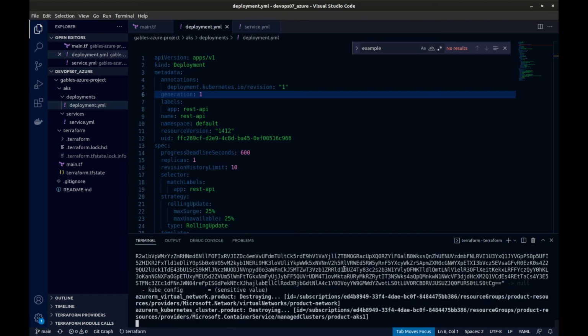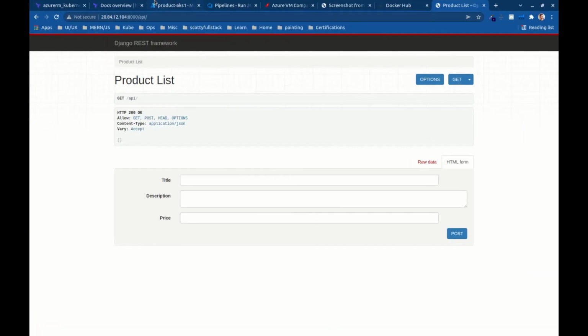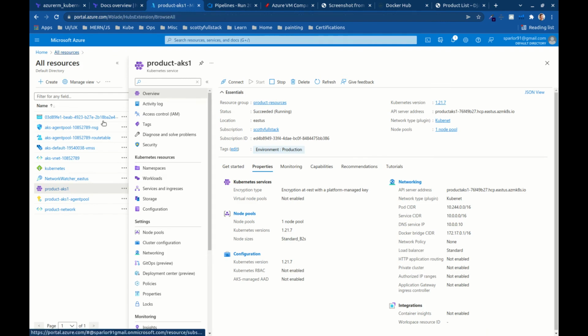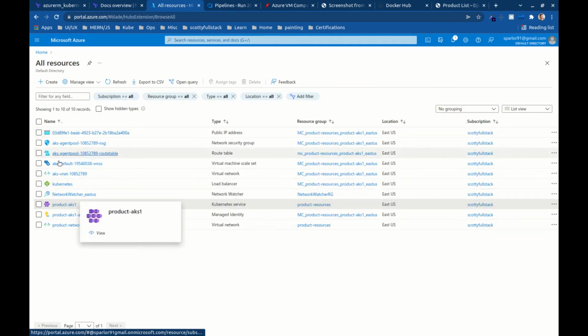So I'm going to let that run. It should delete everything. Of course, you can always go back to your portal, check and make sure that all of your resources are deleted. These will start trickling off as this Terraform runs.